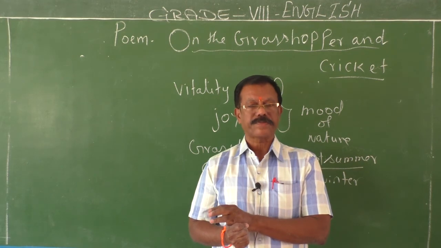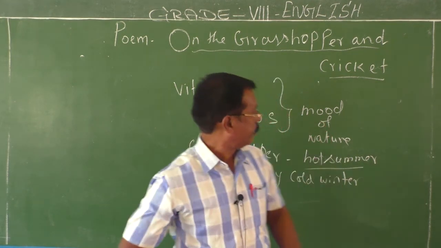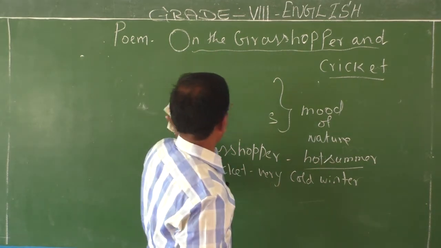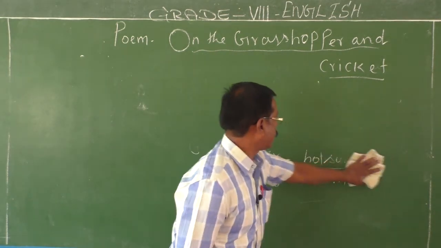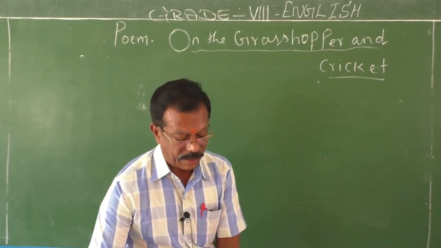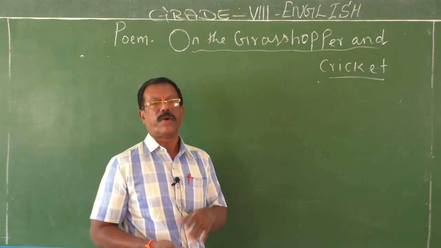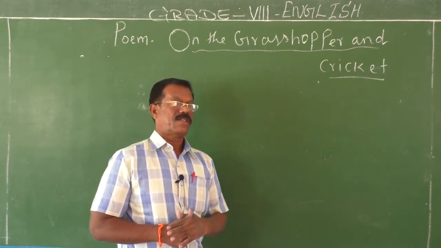That's why the poet has used personification on them. Here I would like to explain the word personification. Normally non-living things or animals are considered as living things. That is one poetical device that's called personification.